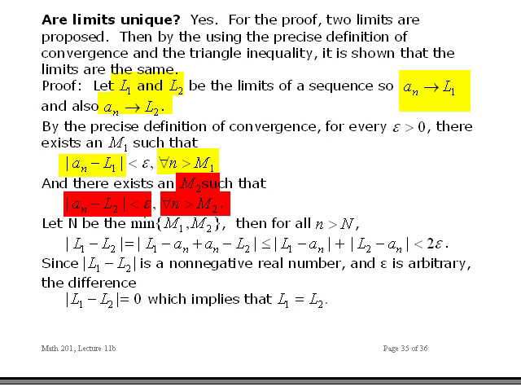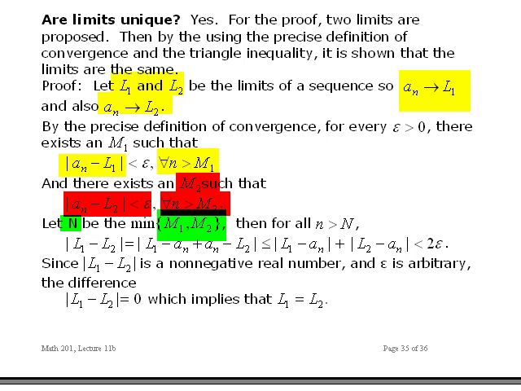Now let N be the minimum of those two numbers, M1 and M2. I know that for n greater than N, let me look at this. I'm going to take the difference between L1 and L2, and I'll do the same thing I did before. I added plus or minus L in that other proof.